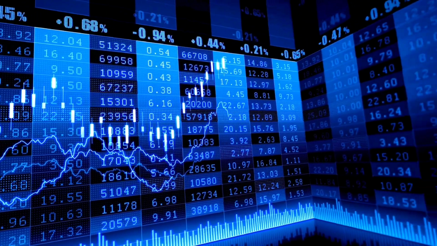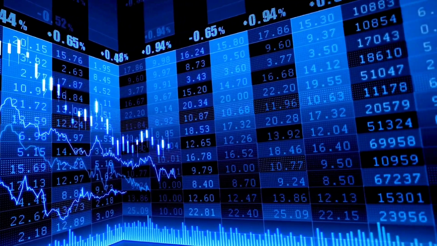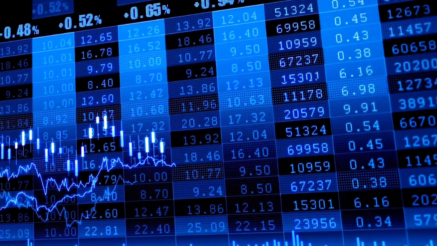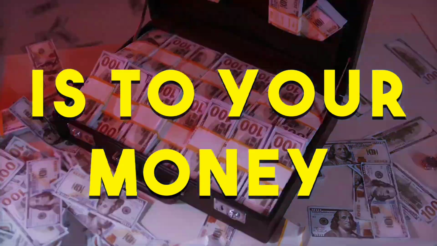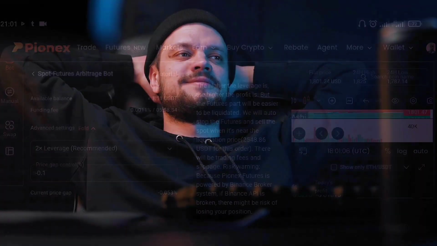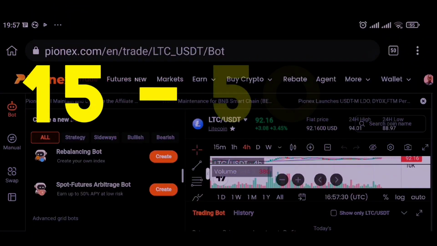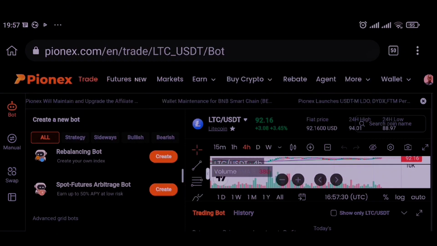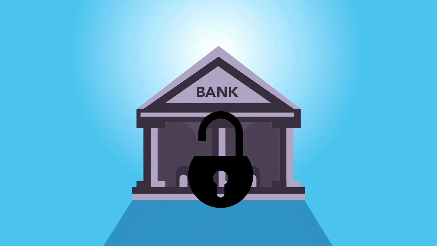So that's it. This is the easiest way to actually do arbitrage trading without having to put much work into the charts or putting much of your time into trading. We say that automation is to your time as compound interest is to your money. When you want to have much time with you and have something working for you, then looking into the Pionex spot futures arbitrage bot will be a better decision to make. This one, once you set it, it will just be running for you. Remember, you can earn from 15 to 50% APR with this type of trading bot. That's so massive. Something that you can never get from your bank by just keeping your money in the bank account.